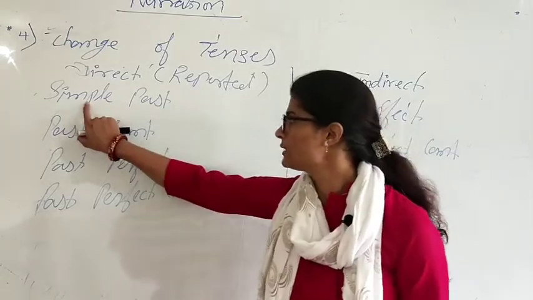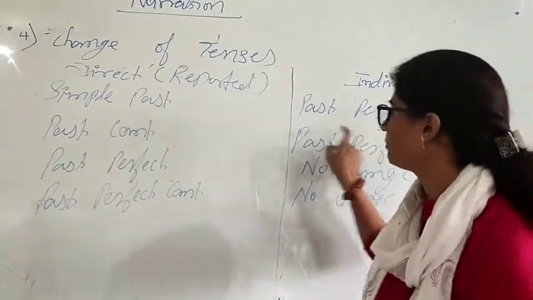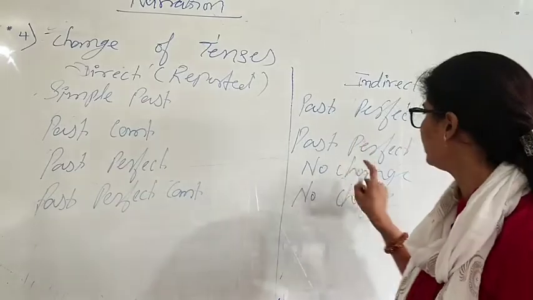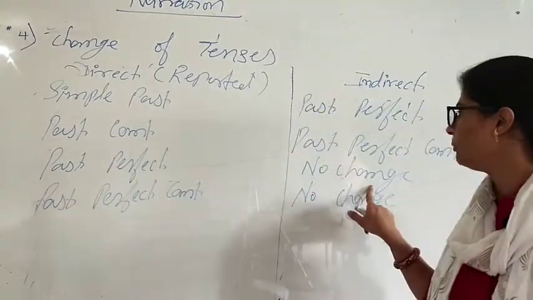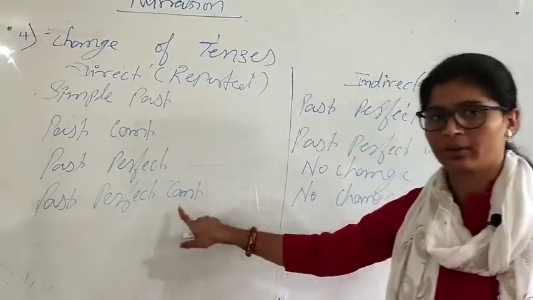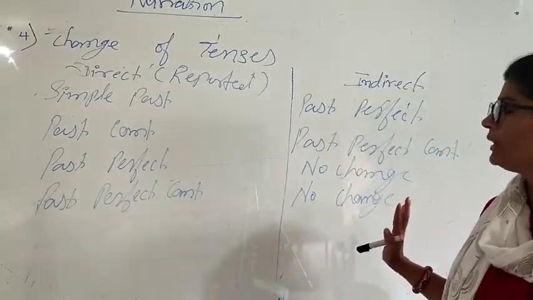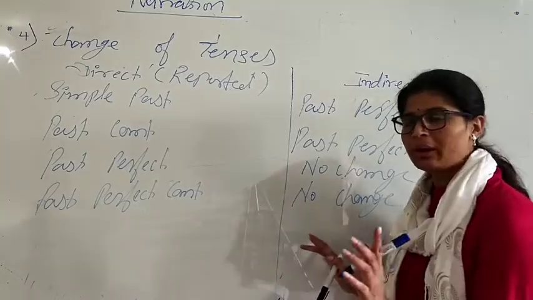So if you have simple past, it is going to change to past perfect. If you have past continuous, it is going to change to past perfect continuous. If you have past perfect, there won't be any change, and if you have past perfect continuous, then again there won't be any change. There is a trick to remember this one.